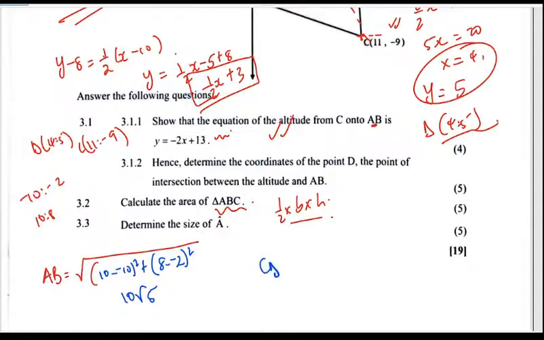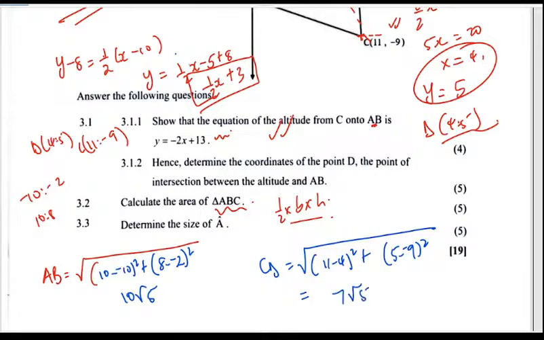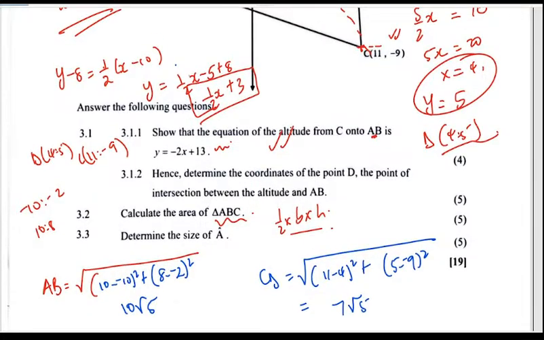And then CD is going to be the square root of 11 minus 4 squared plus 5 minus negative 9 squared. It's the same thing. That's going to be the square root of 7 squared plus 14 squared, which is 7 root 5. So 10 root 5, 7 root 5, and then we just need to substitute into the formula of the area.